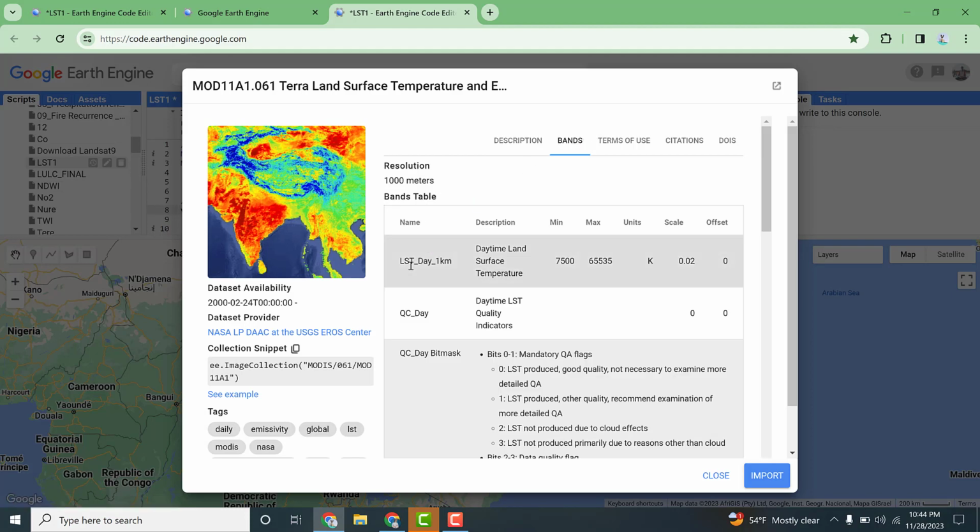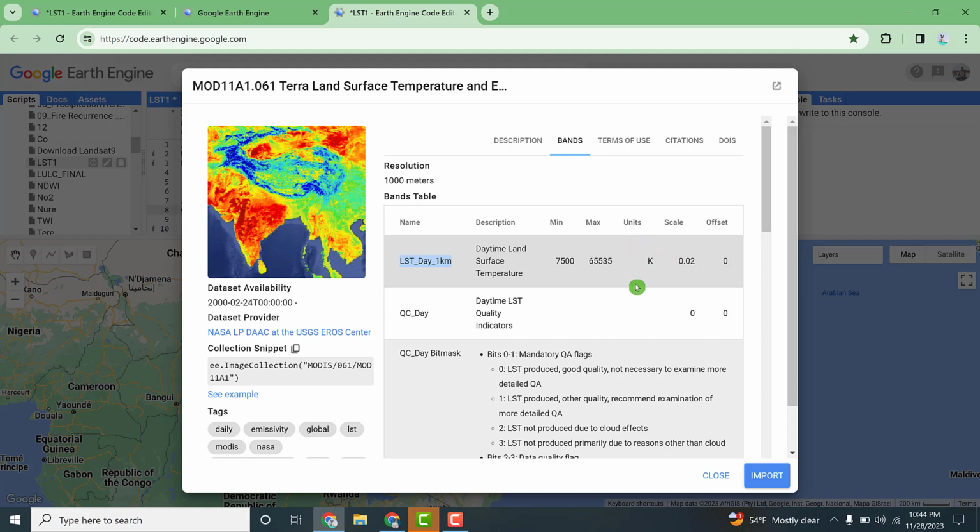As far as the band is concerned, this is very crucial: land surface temperature daily with 1 kilometer spatial resolution, and the minimum value and the maximum value are written here. The other important point is that the unit of measurement of land surface temperature is degree Kelvin.